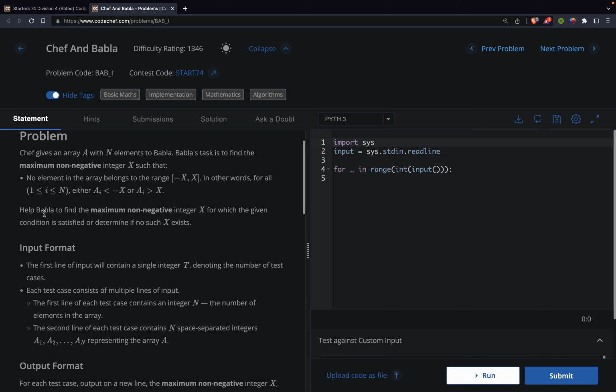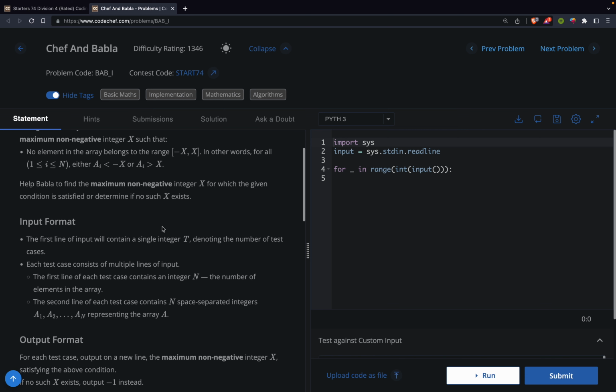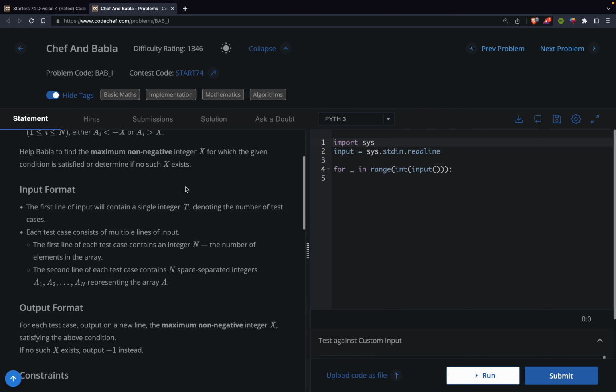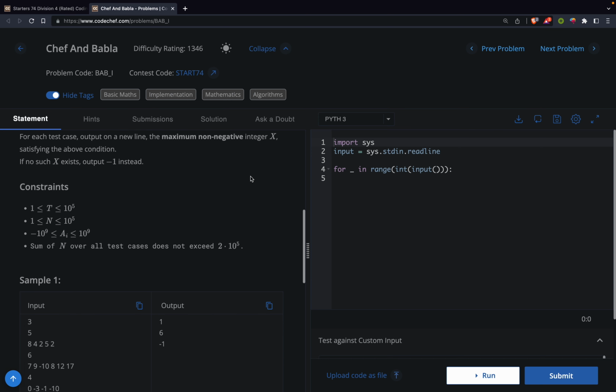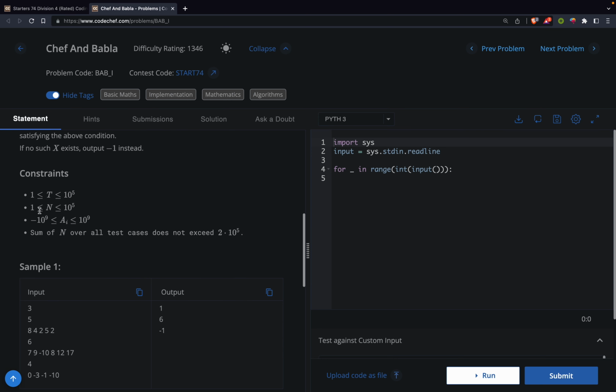In other words, for this, okay, I think you have already read the problem statement, so let's just get into the coding. And if I see the constraint, there are 10 raised to 5 numbers, so our solution can be in n log n time, right? So we can do sorting and stuff.